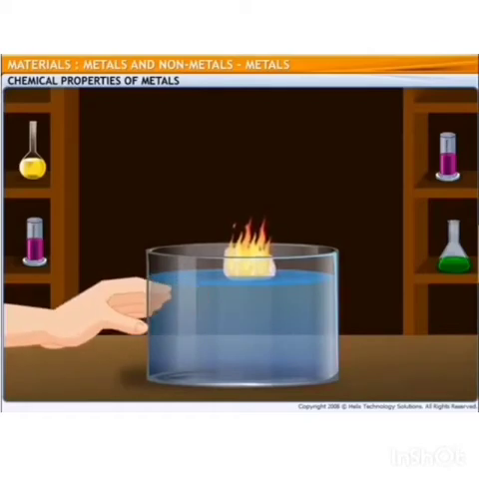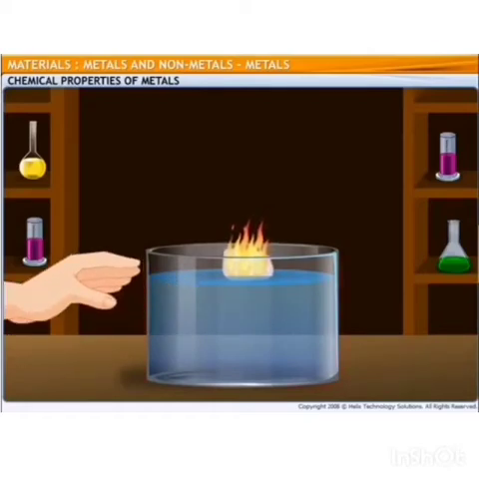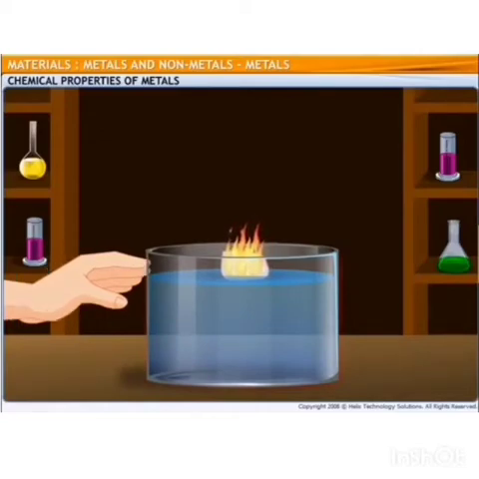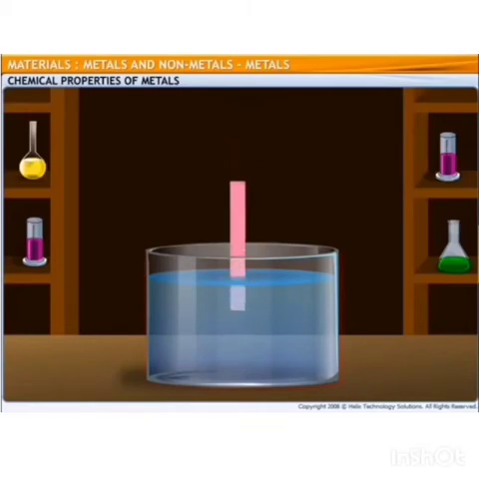Now, touch the trough. It's hot. So, now you understand how much heat is produced in the reaction. When you introduce a red litmus paper, it turns blue, indicating that the solution formed is basic in nature. Be careful. You should stay away from the water trough during the reaction.